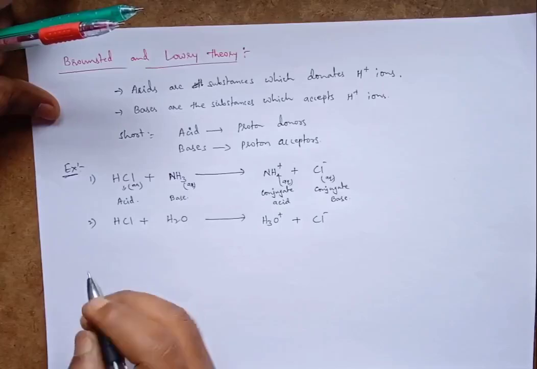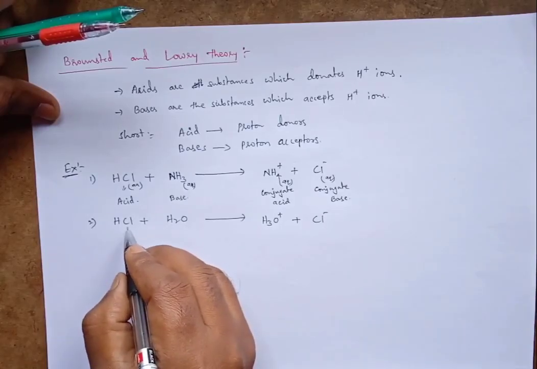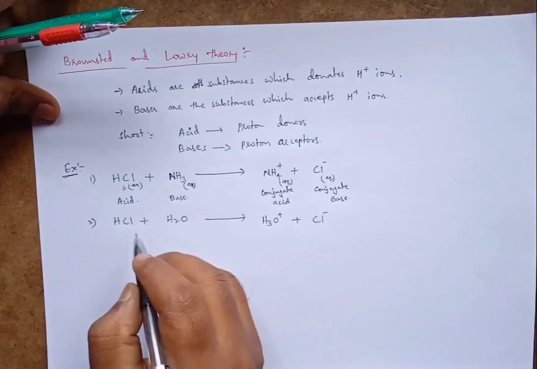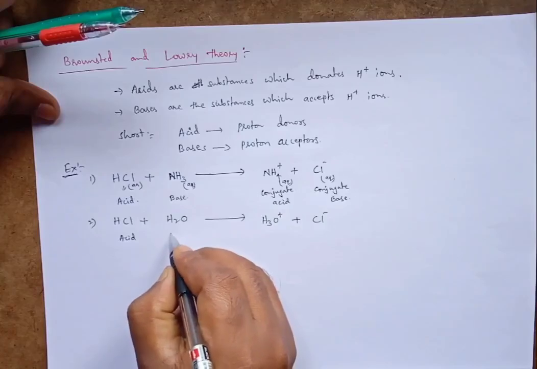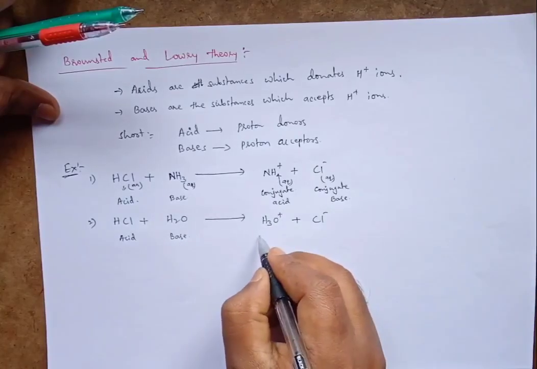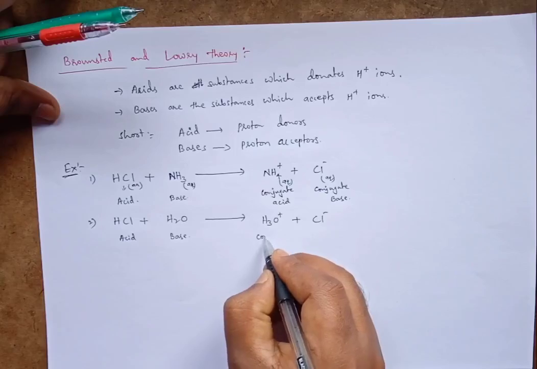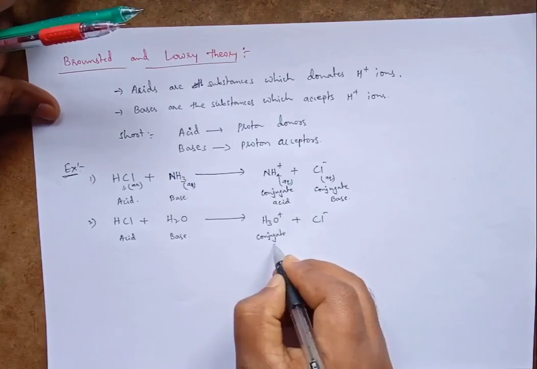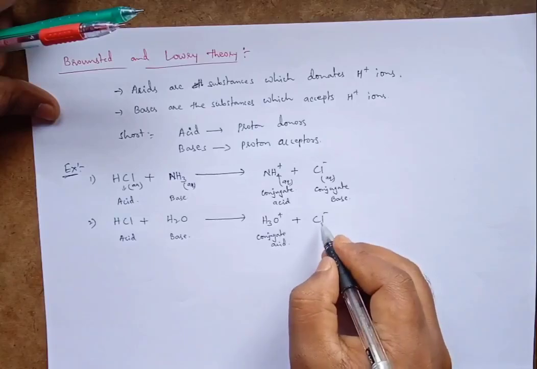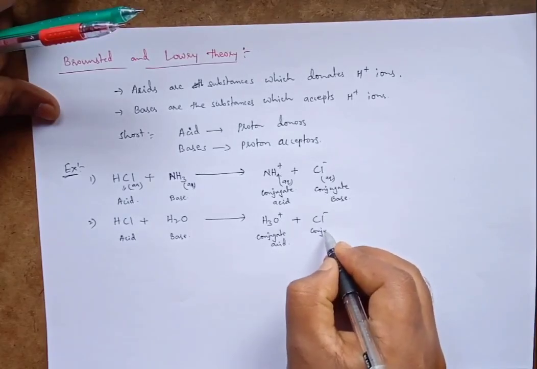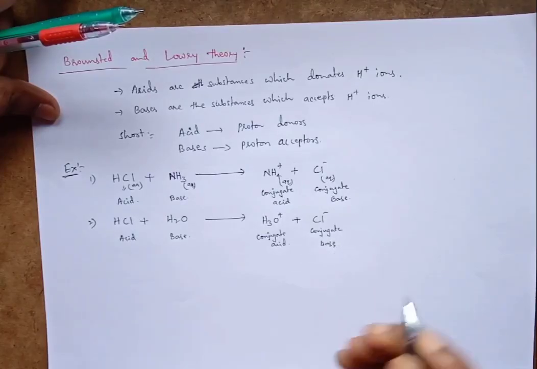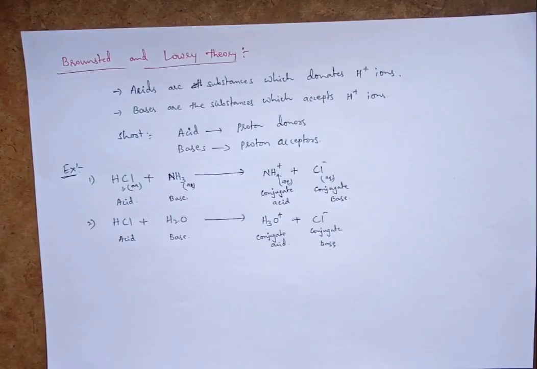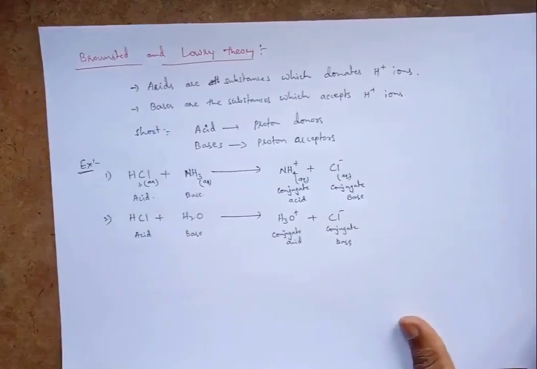In this case also, hydrogen chloride is donating one H plus ion to the water molecule, so it is acting as the acid, and water is acting as the base. Water forms the hydronium ion, which is called the conjugate acid, and the chloride ion is called the conjugate base. So this is about Bronsted acids and Bronsted bases.